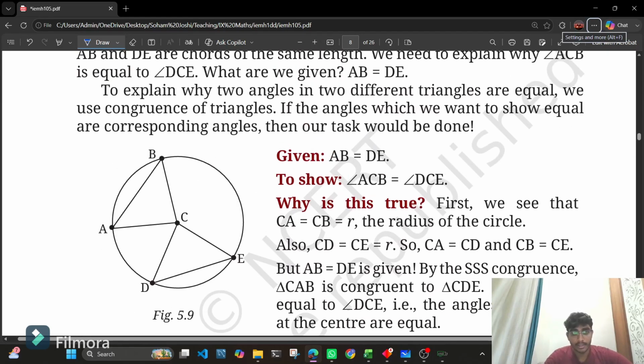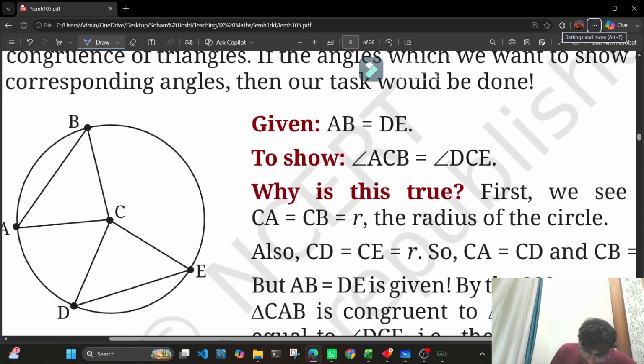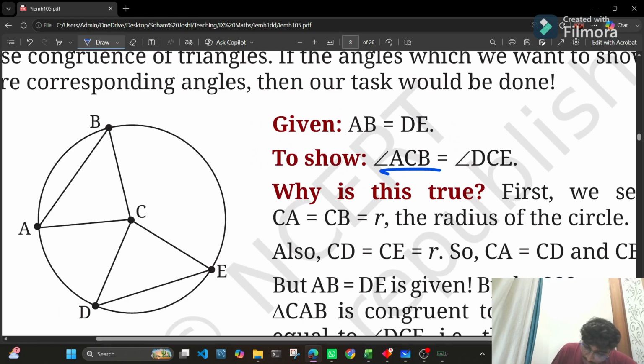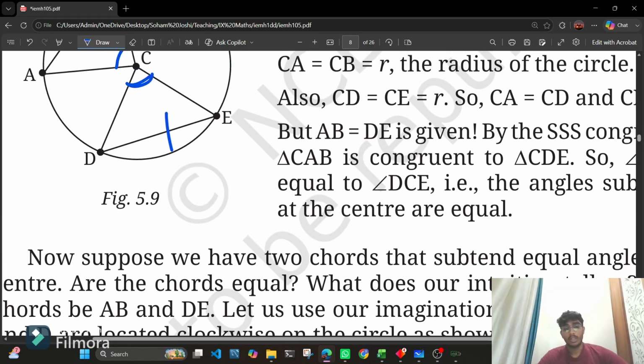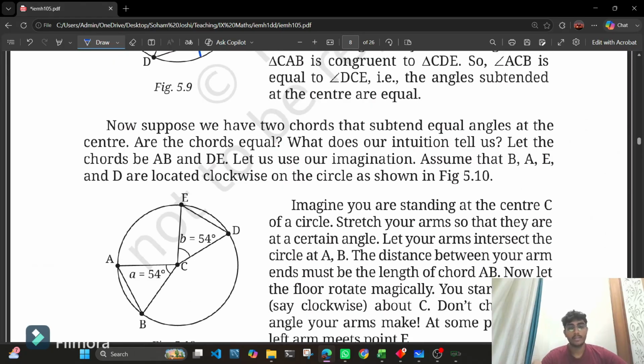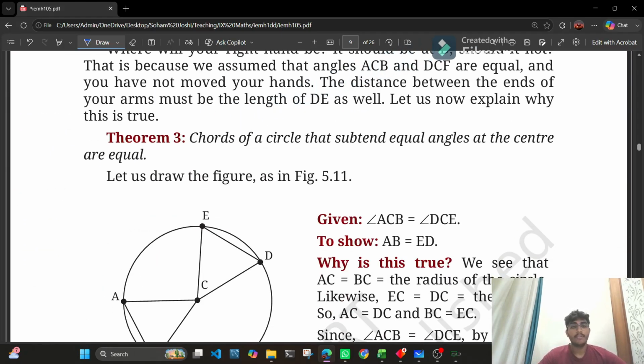Okay, I hope this is clear. You can see that the angle ACB and angle DCE are equal when the chords AB and DE are equal. Okay, cool, understood? Yes. Next up, we have theorem 3.